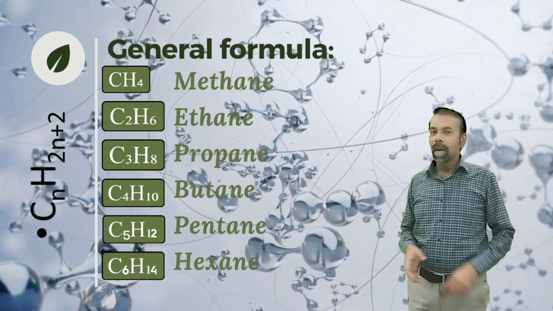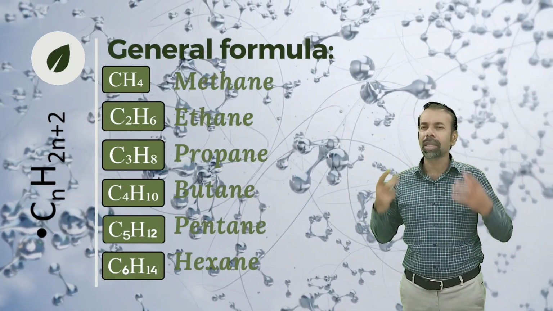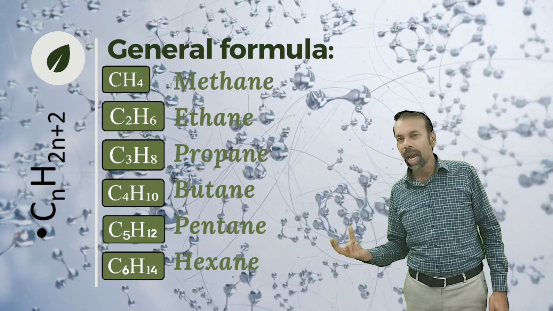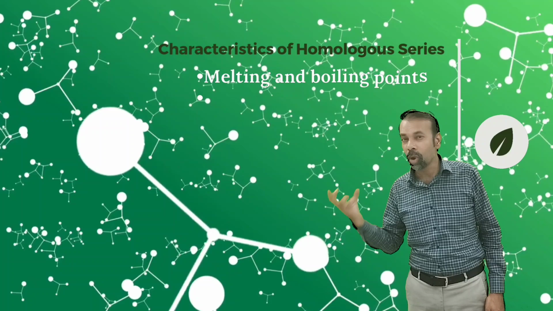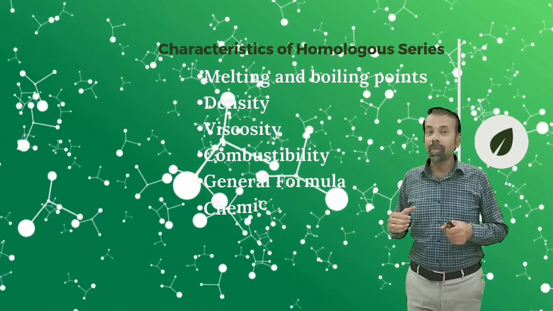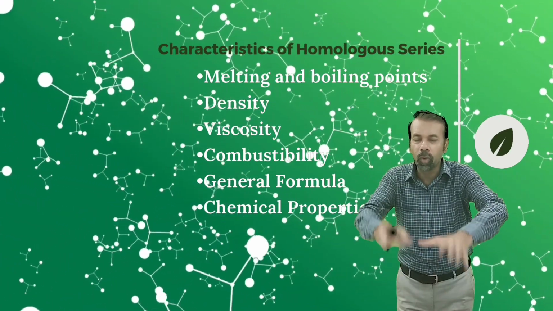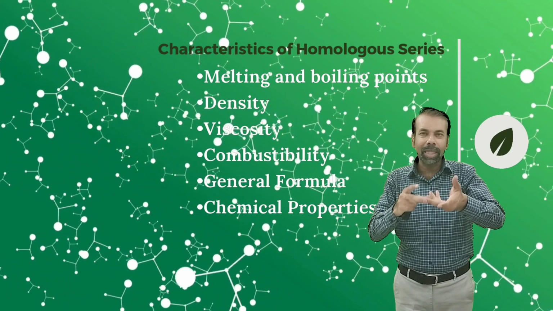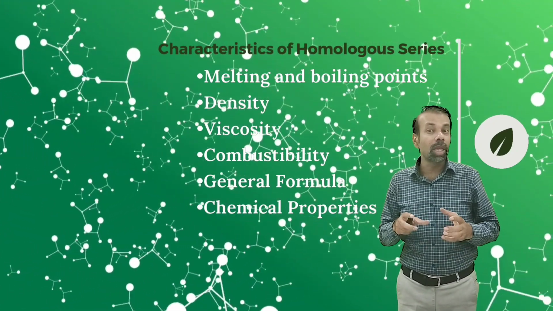Homologous series have some general characteristics, like as you are going down and carbon number is increasing, melting and boiling point will increase, density will increase, and viscosity will also increase. Viscosity is resistance to flow. Thick substances resist flowing, so they are more viscous.